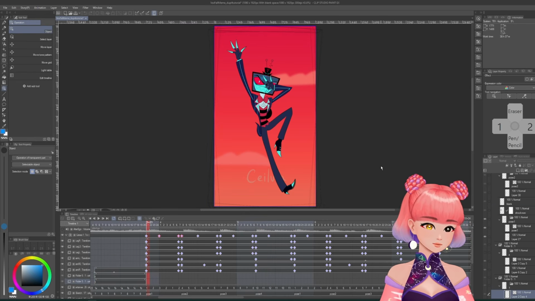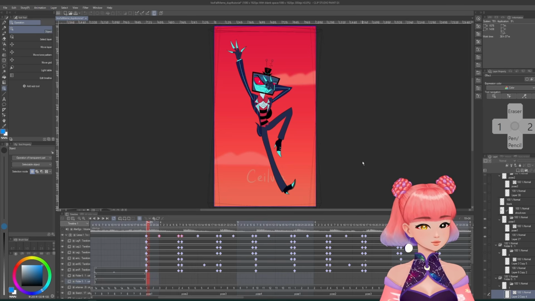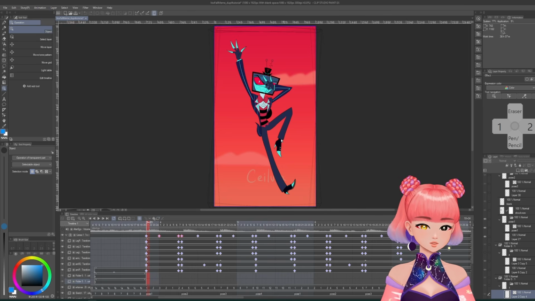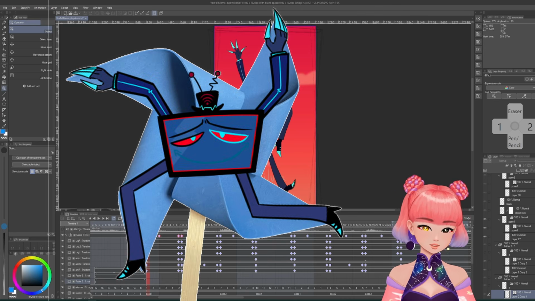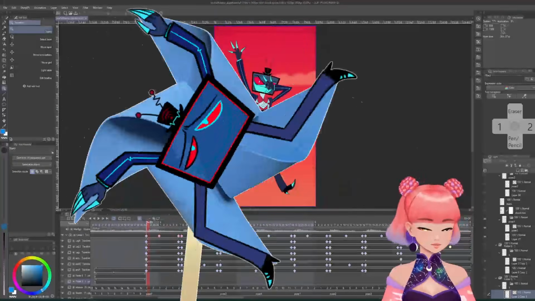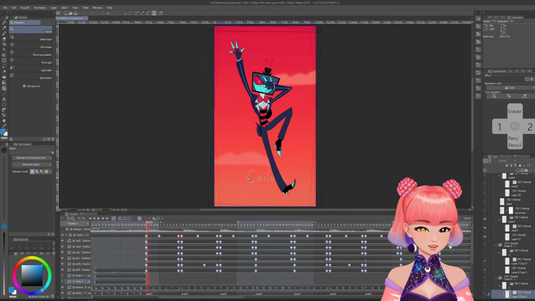One thing to remember for this animation meme specifically is to make sure all your arms and legs don't move in the same direction. If all your arms and legs move clockwise or counterclockwise, your character is going to look like a pinwheel. And we don't want that. Do we? We don't, right?